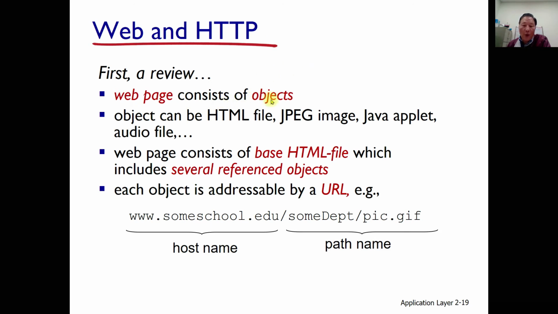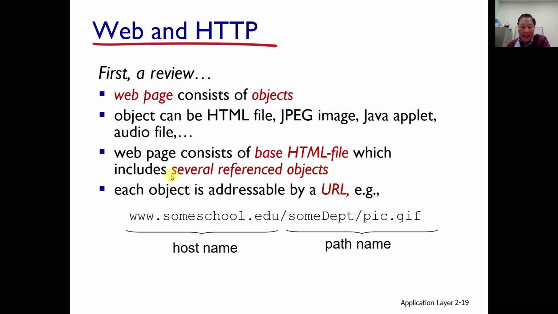A web page consists of objects. Object means, think about your JPEG image, a YouTube video, and even simple text. An object can be an HTML file, JPEG image, Java applet, audio file, video file, and so on.